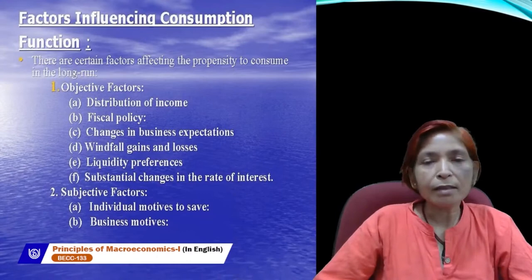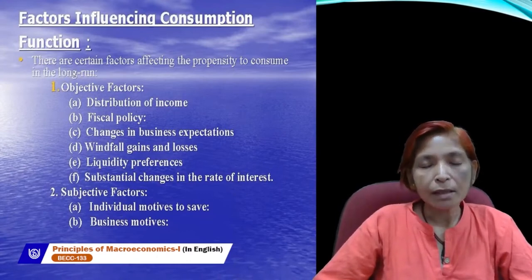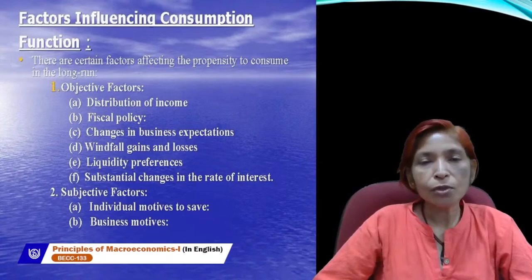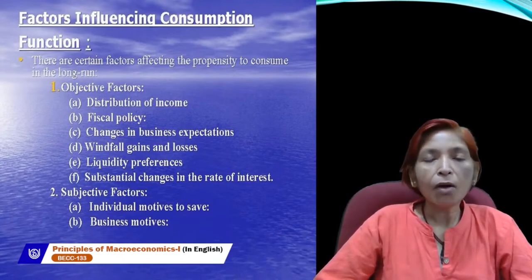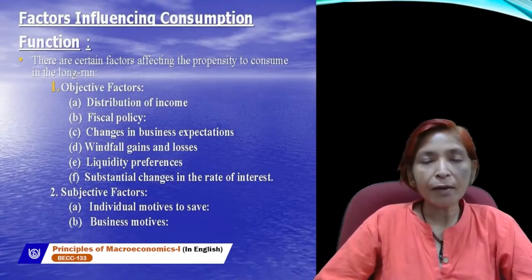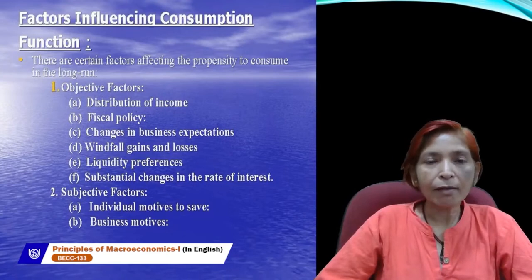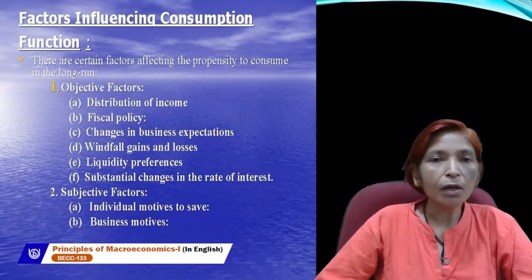Here, so many factors affect our consumption. But according to J.M. Keynes, the consumption function always shows the functional relationship between income and consumption, and Keynes assumed that all these factors which can affect our consumption level should always remain constant. But we have to study what factors can affect our consumption level. There are certain factors affecting the propensity to consume in the long run.